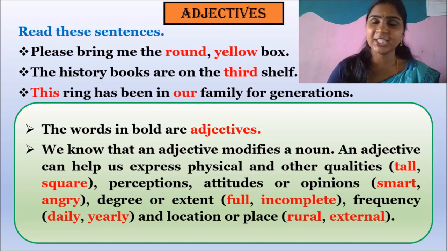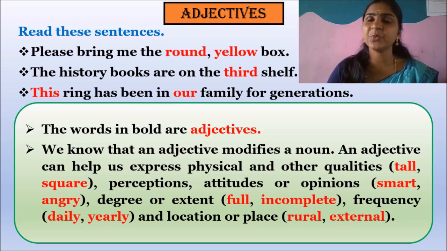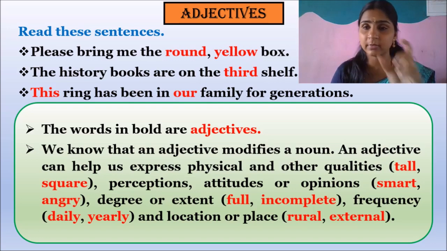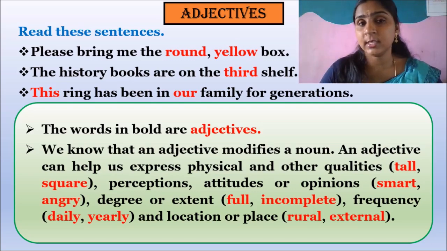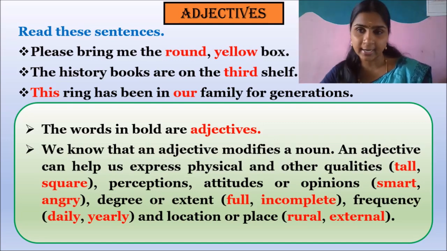What are adjectives, guys? For all the parts of speech, when we give importance to such a word, it will be described with a definition, right? To make it simple, for adjectives we used to say that a describing word which modifies a noun is an adjective.